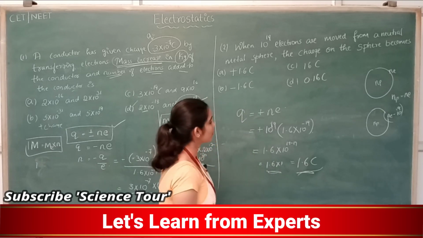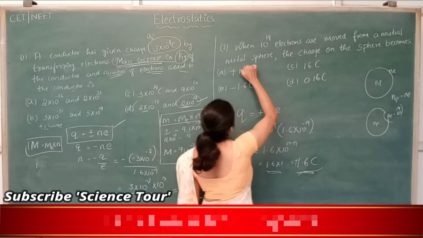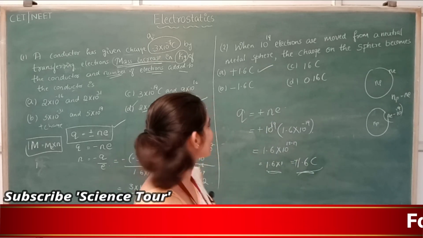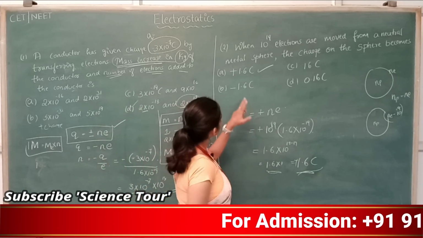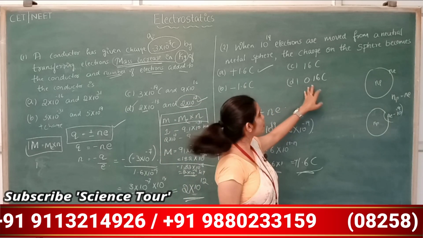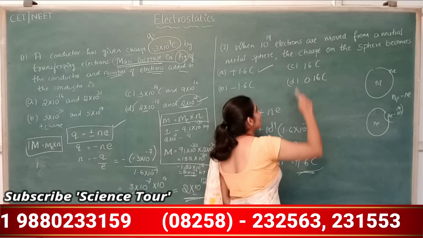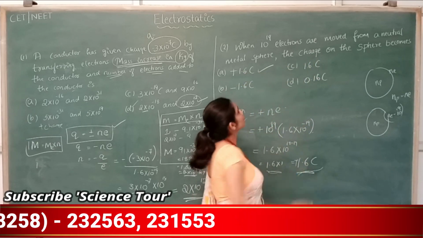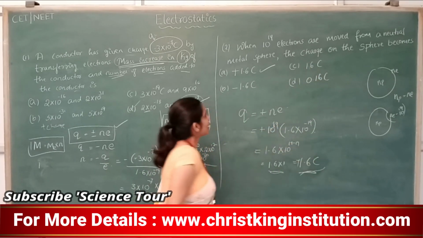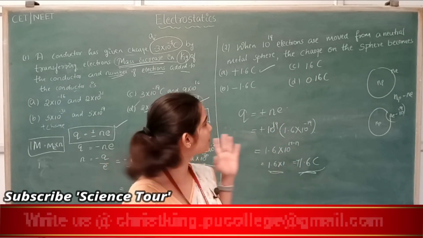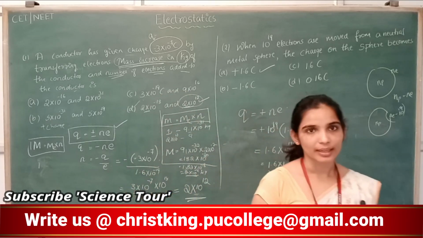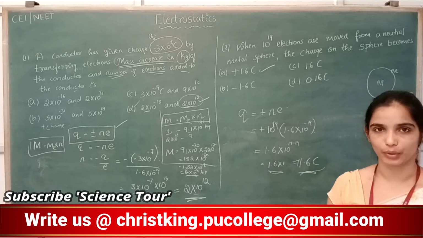Where is the answer? Plus or minus? It is plus. So plus 1.6 coulomb. Option A is the right answer. You may ask, ma'am, here we have minus, so that cannot be the answer. And 0.16, that is also not the answer. Yeah, it is 16. If they had given 1.6, then option C and option A both could be the answer. So here, since they have given 16, that is not the answer. Option A is the answer. I hope this kind of question is easy to approach and you can solve it on your own.